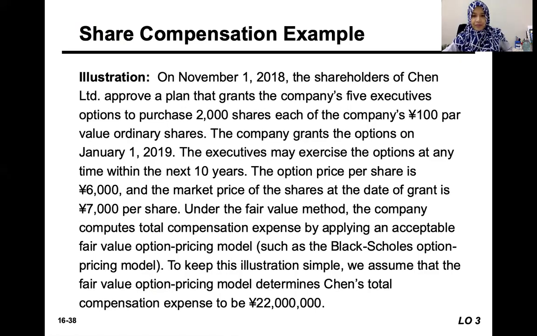Under the fair value method, the company computes total compensation expense by applying an acceptable fair value option pricing model. This pricing model we don't discuss in detail, but for the purpose of simplicity, it is given that the value is 22 million.